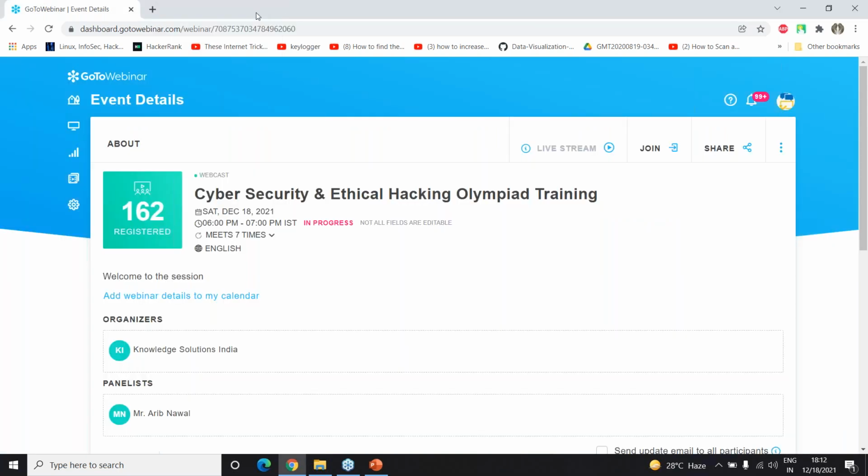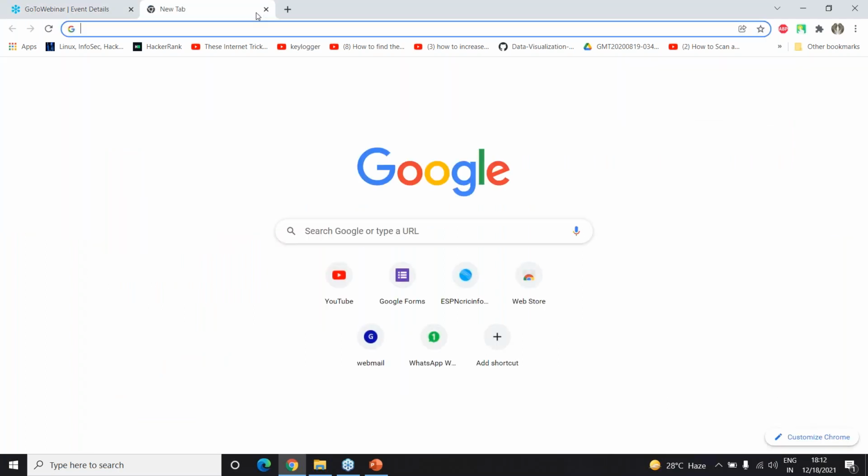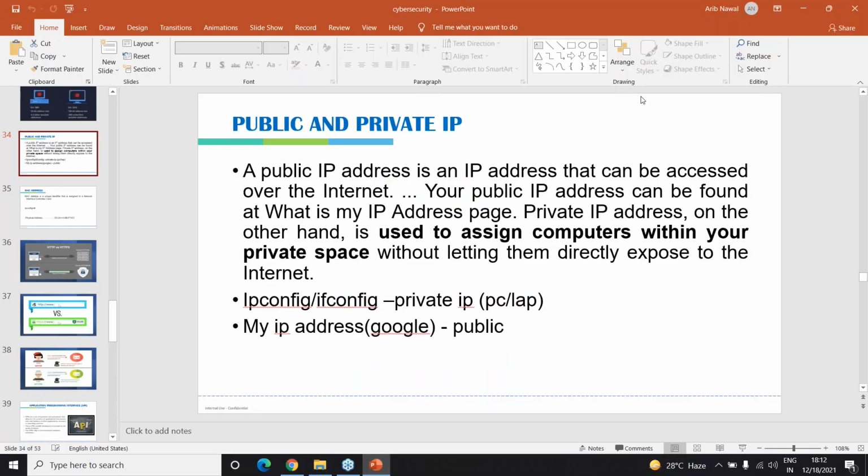This is because there was a portal into which I had to log in to use this internet. This is not my home's Wi-Fi, so it might not allow me to change, but if you try the same thing, it will allow you to change it. The next thing we were discussing is what is a public and a private IP.